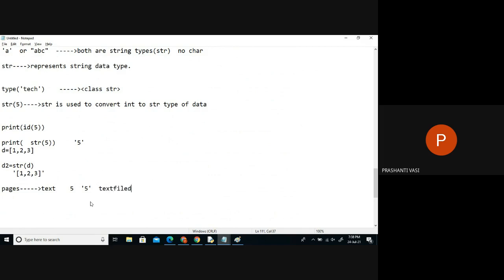In real time, we'll have a text field where we enter your mobile number, email ID, house number, age and everything. Those text fields are by default collections of which type? Text only. Whatever you type in the text field is automatically converted to text. So generally presentation graphically will take the information in which format? Text format only. So even if you enter a number on the page, behind the screen it's automatically converted to a string.